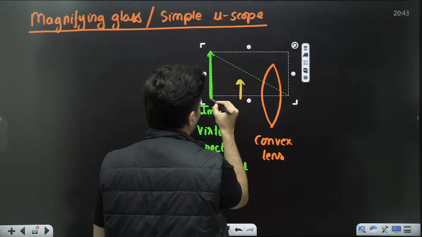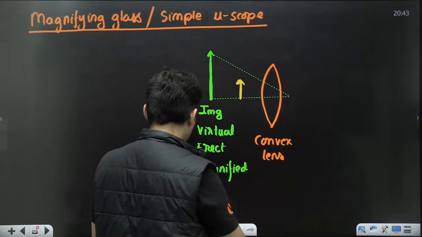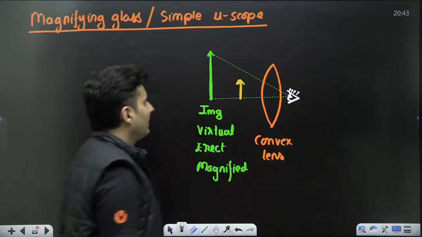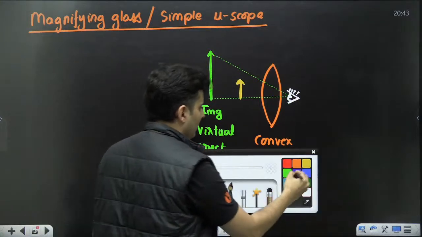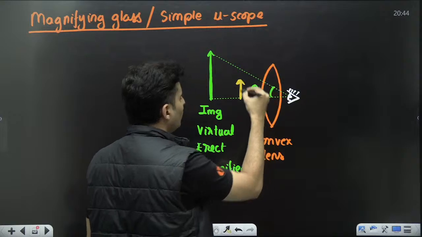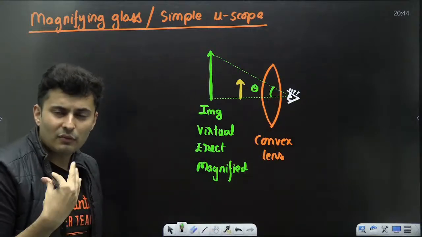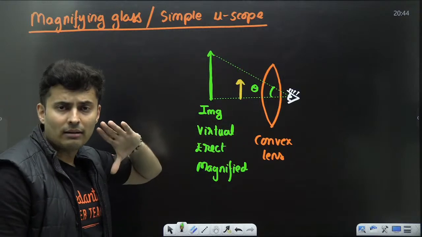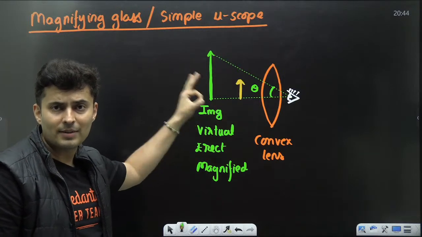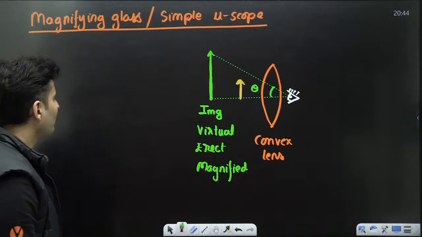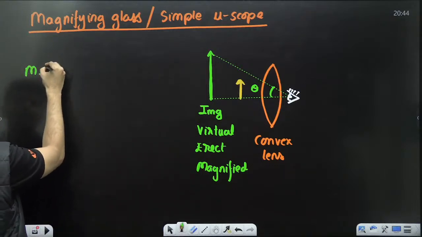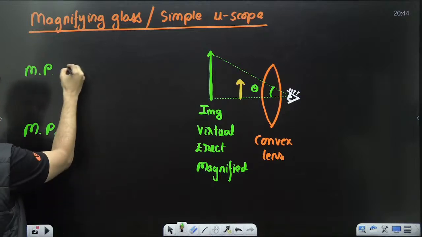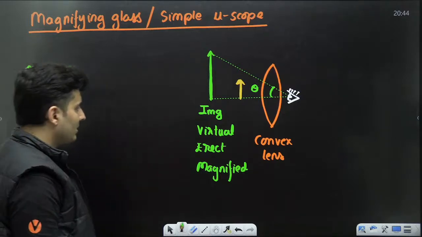This image might subtend some angle at the human eye level, right? Measuring that angle and doing all the comparisons, you get the formula for the magnifying power of a simple microscope. You don't have to worry about the derivation from the NEET perspective, only remember the formula. The magnifying power is there for two different cases. What are the two different cases?